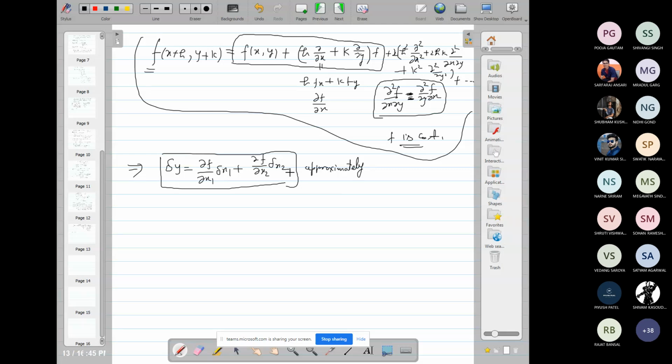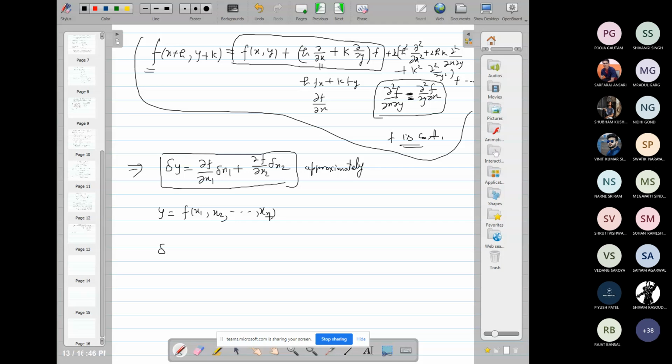So hence we obtain, for y equal to f of x1, x2, ..., xn: suppose f is a function of n independent variables x1, x2, ..., xn, and the error in x1 is del x1, the error in x2 is del x2, and so on, the error in xn is del xn.